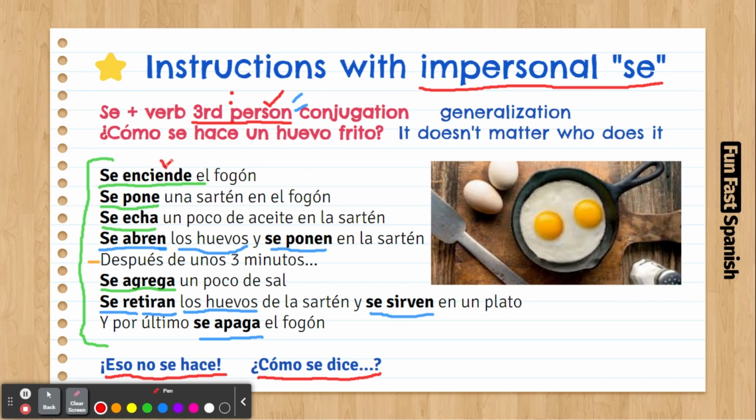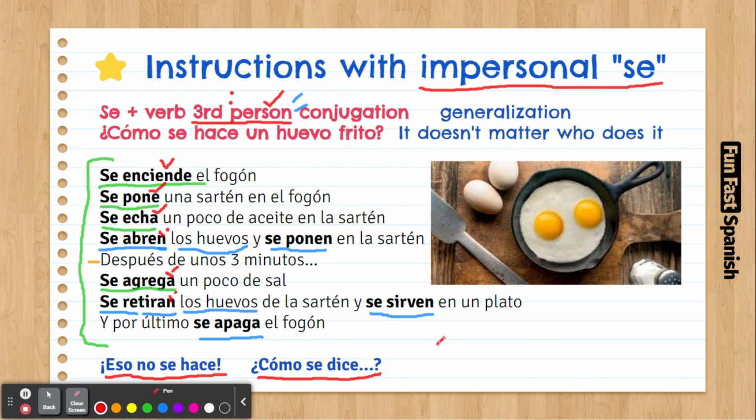These verbs are not reflexive. These are normal verbs. The only thing that is happening here is that we are giving an instruction with the se. It means that anybody is doing this action, but these verbs are not necessarily reflexive verbs. So don't get confused with that.